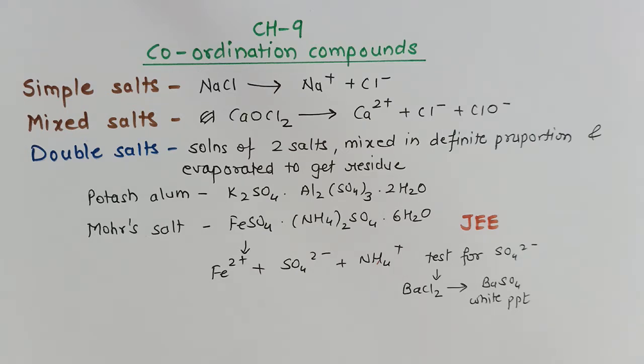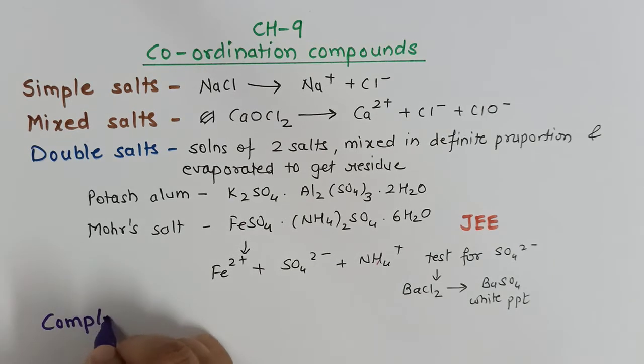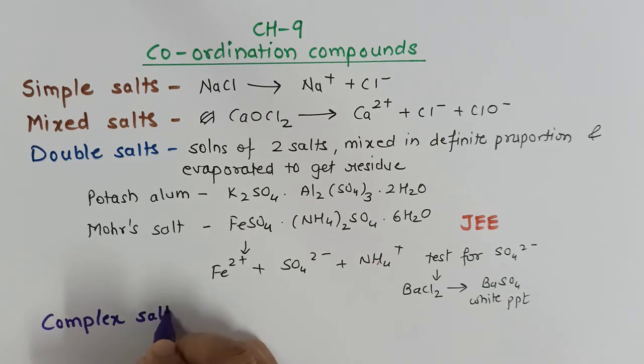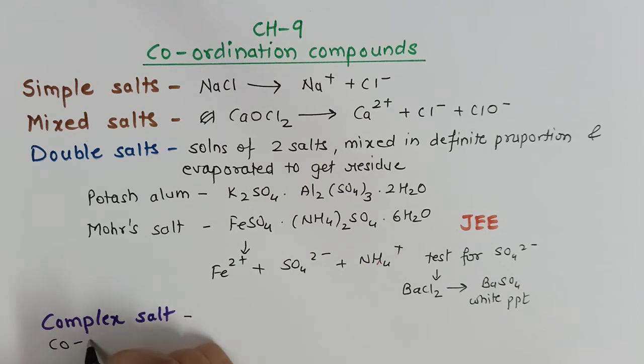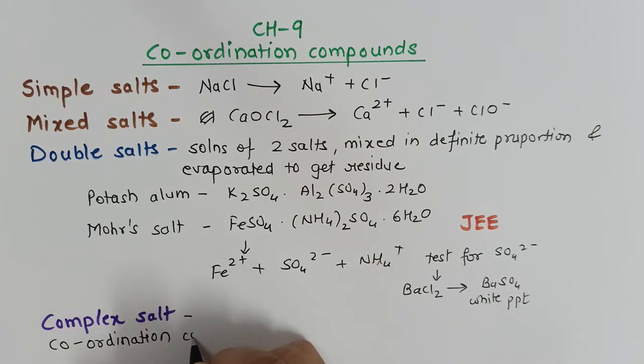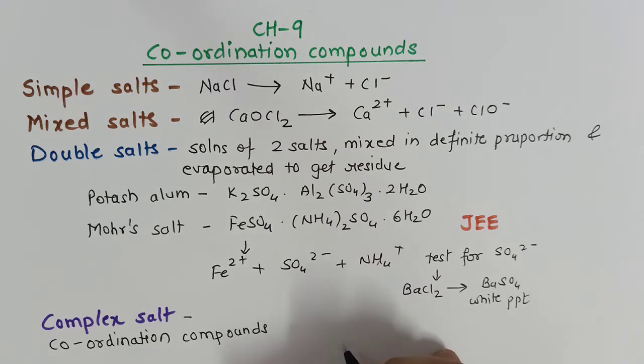Now we come to the next one, that is complex salt. This complex salt is what we are going to study. They are also known as coordination compounds. These are generally represented by a square bracket.